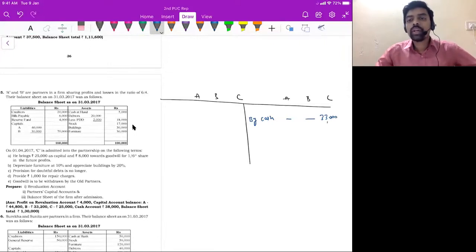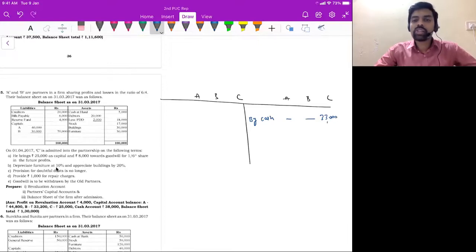Cash account debit to C's capital account, right? So by cash account, 33,000 rupees. Out of 33,000 rupees, goodwill is 8,000 rupees, correct? Distribute that goodwill to all partners in sacrifice ratio.